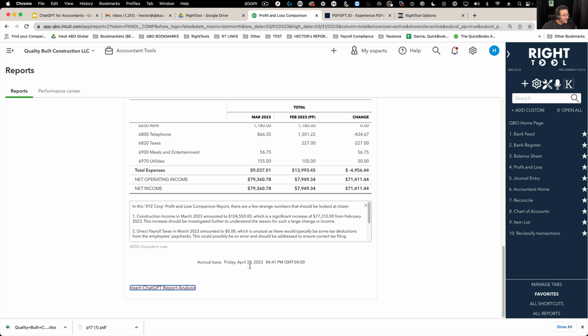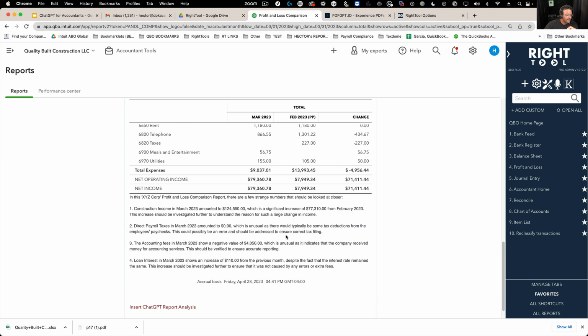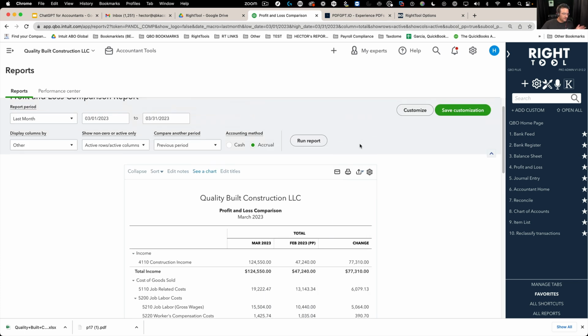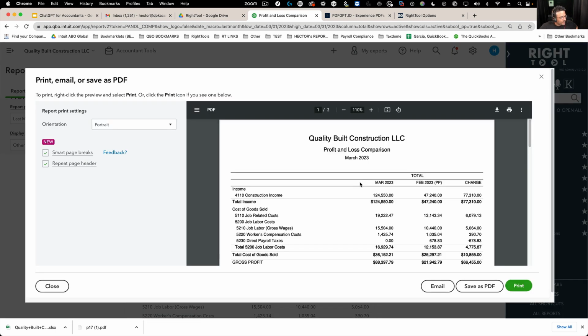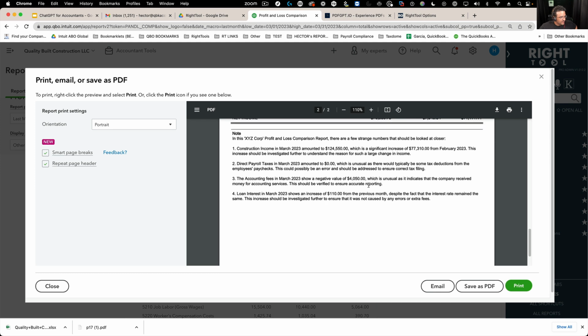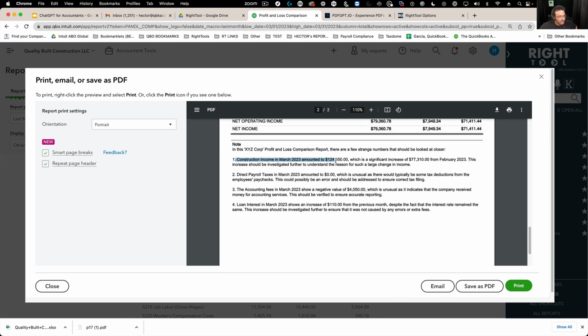Okay, it takes the exact answer that you would get in ChatGPT, and it pastes it in the notes. The purpose is so you can print the notes with the report or save the PDF of the report with the notes. So I'm going to export to PDF, and then up here on the screen, I'm going to look at the note. It says here, construction income in March was this amount. There's a significant increase. This increase should be investigated further, et cetera.